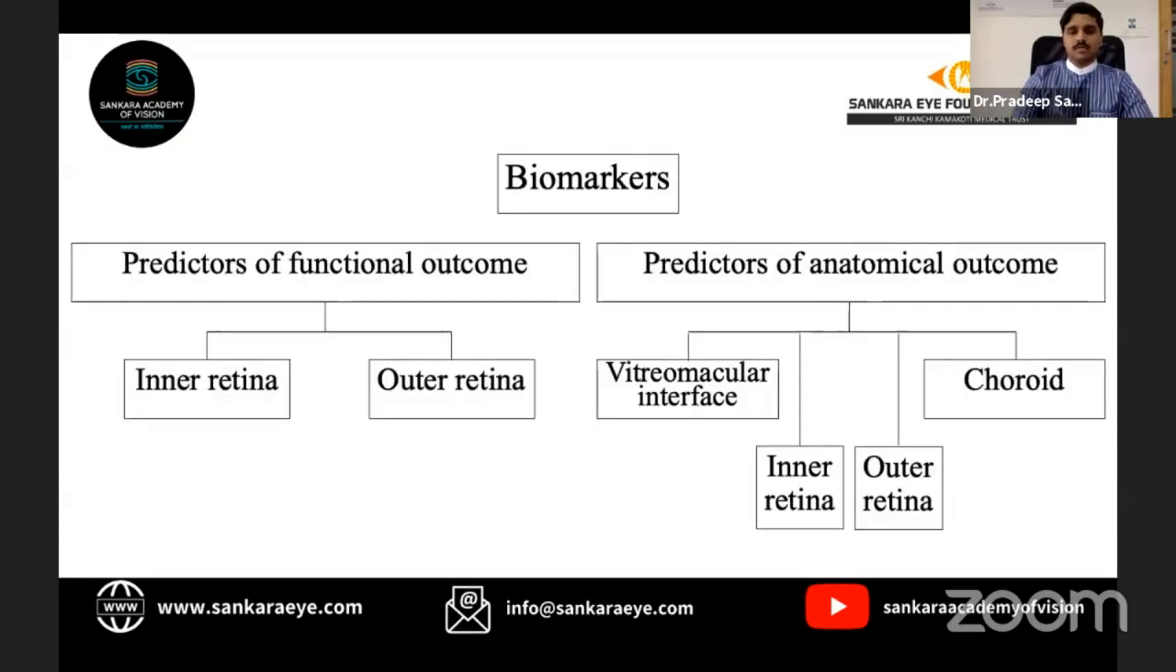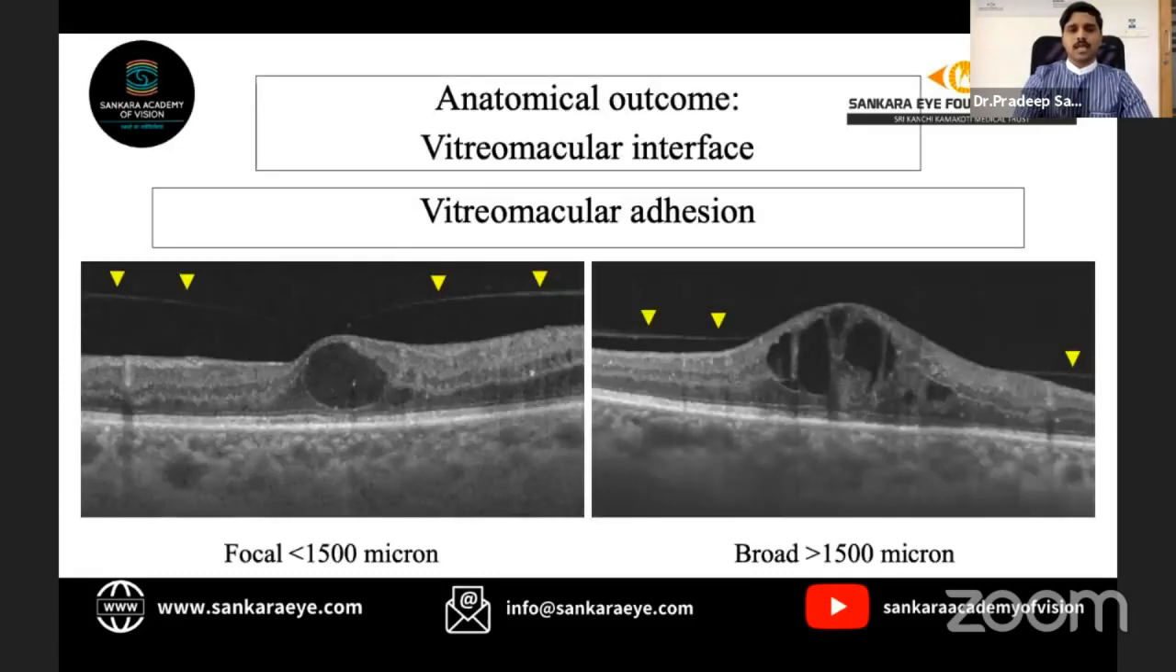Coming to the predictors of anatomical outcome, the predictors of anatomical outcome usually also influence the functional outcome, as if there is anatomical improvement, then only we can expect a functional improvement. Coming to the vitreoretinal interface, vitreomacular adhesion. It is defined as perifoveal separation of posterior cortical vitreous from the surface of retina with attachment within the central 1500 microns of fovea. If the attachment is less than 1500 micron, it's called focal vitreomacular adhesion. If it's broader than 1500 micron, it's called broad vitreomacular adhesion.